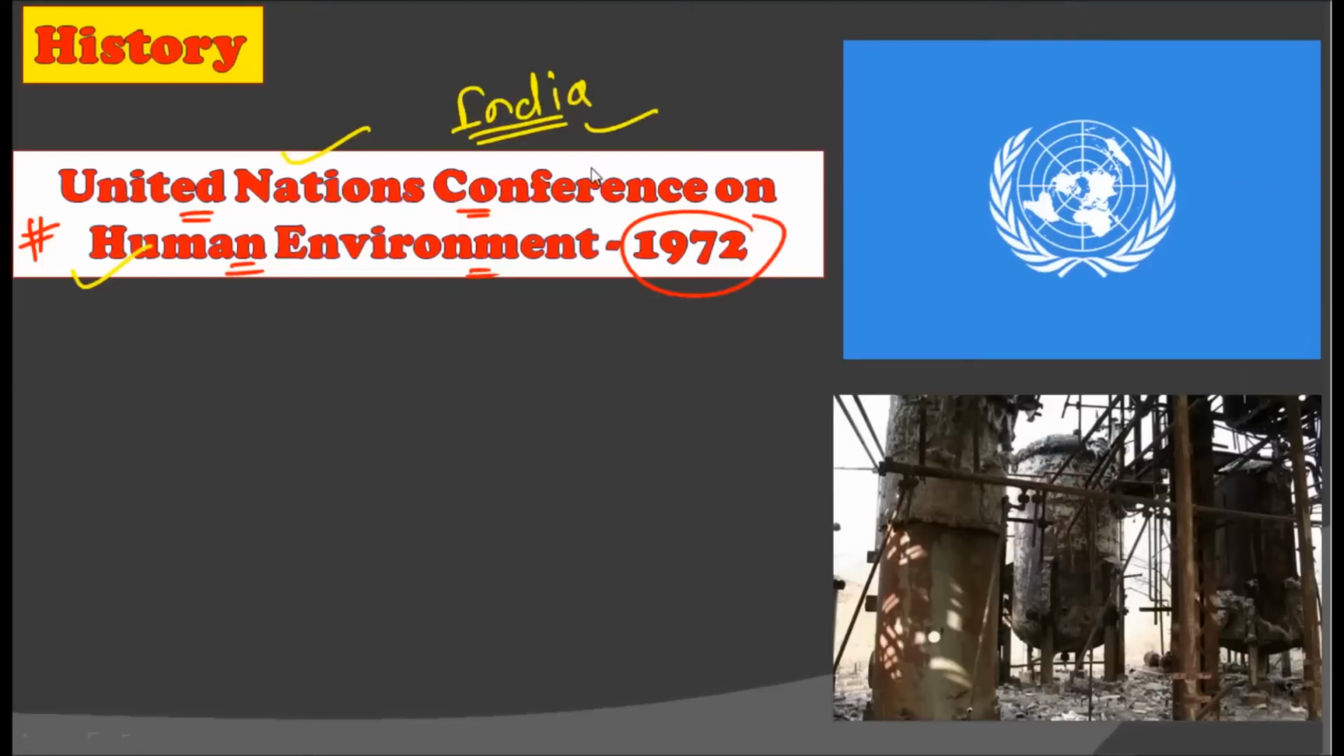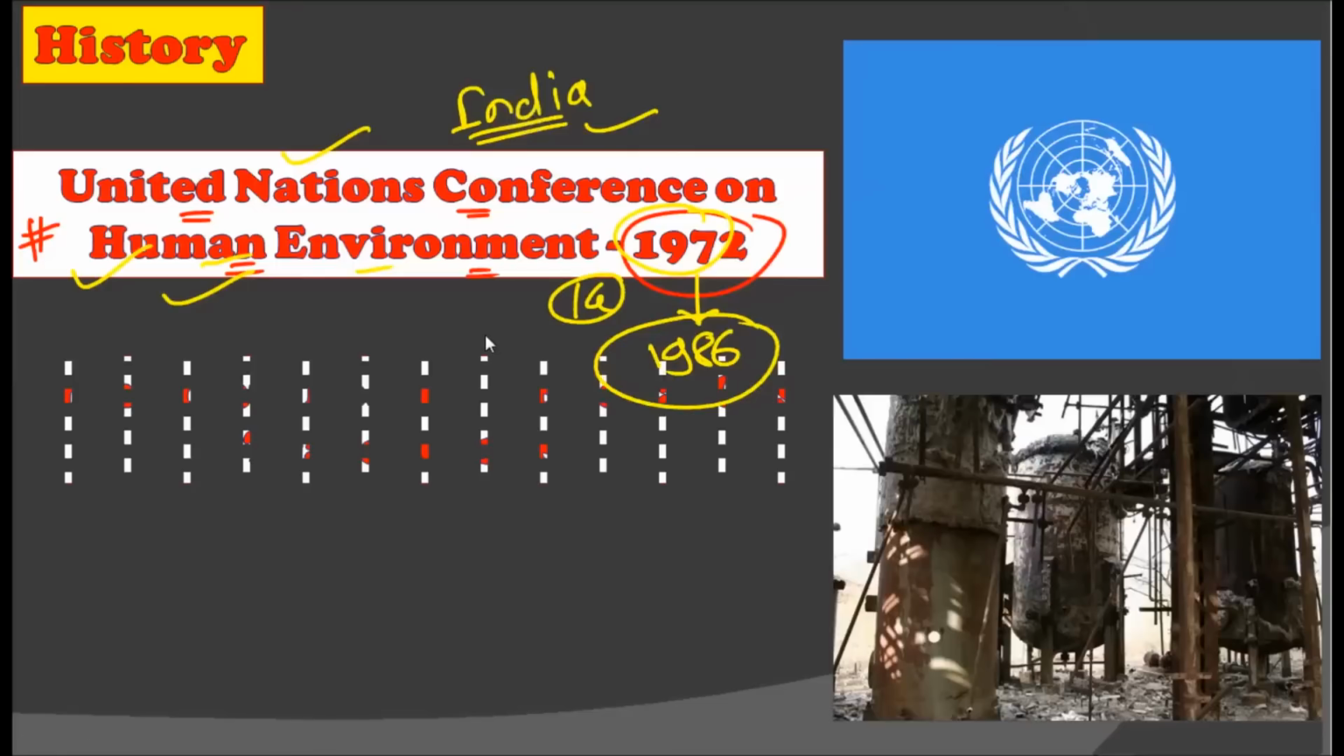India too had such an obligation for creating such an Environment Act. That is, the provision for creating the Environment Act is given in the United Nations Conference on the Human Environment in 1972. But it took nearly 14 years for India to create such a law.